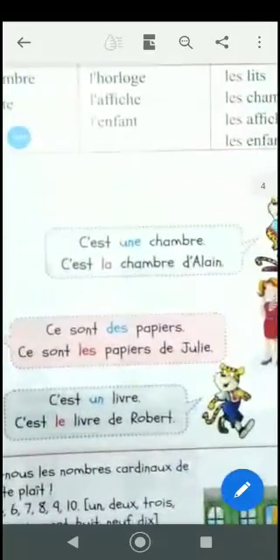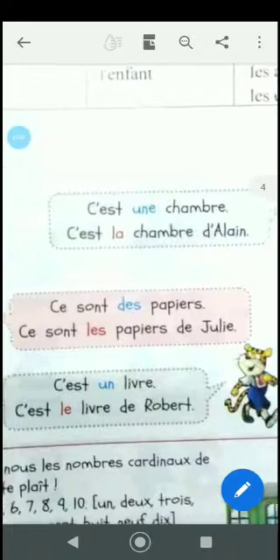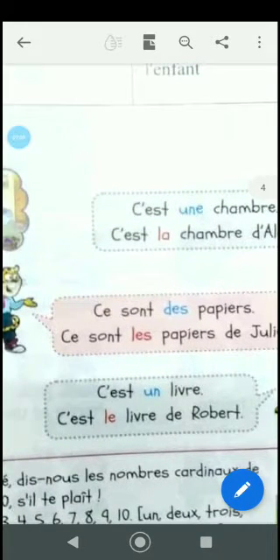observez, c'est une chambre, c'est la chambre d'Ella. Now, where do you make use of the definite articles? You can see over here, c'est une chambre. Now I am just saying that this is a room, okay, and c'est la chambre d'Ella means this is the room of Ella. Now I am describing that room, so that time we are going to make use of the definite articles.